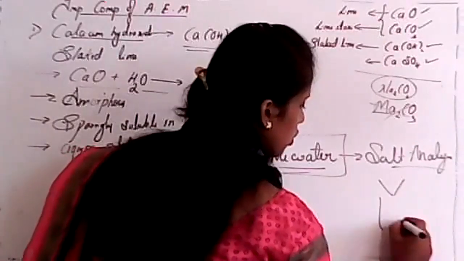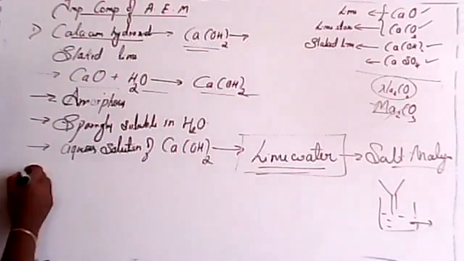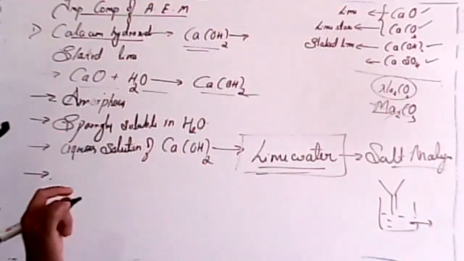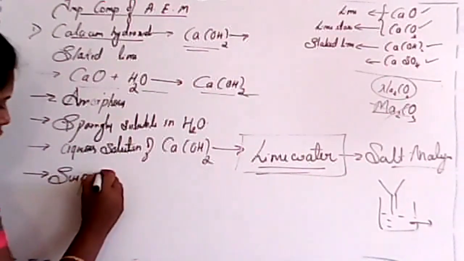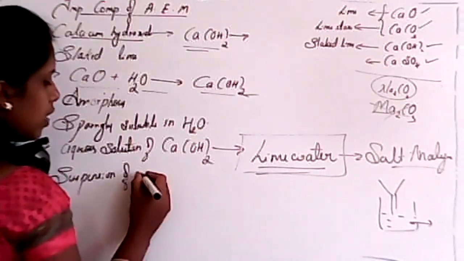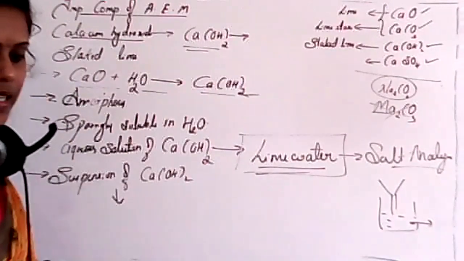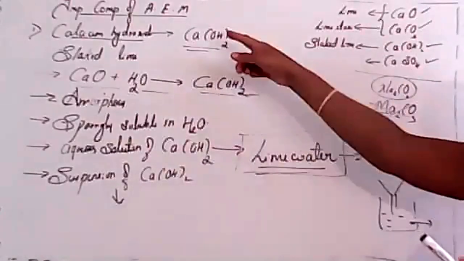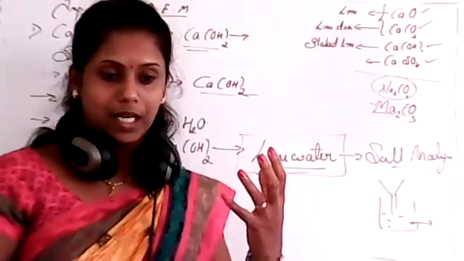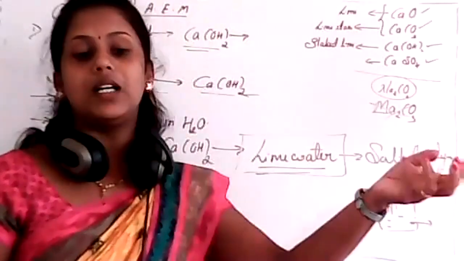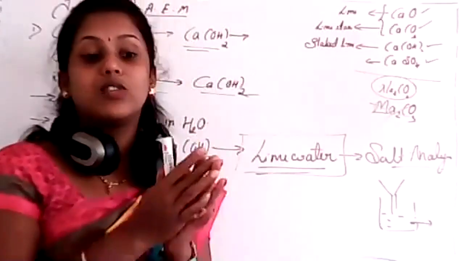When you filter the solution, the filtrate is lime water. And the next one: suspension of slaked lime. Very important. I'll write here: suspension of calcium hydroxide, that is the slaked lime itself, is known as, any idea students? See, here three words come. First one is slaked lime, next one is lime water, and third one, as I already told, it is insoluble, that means solubility is less. It is not completely soluble, it is half done, isn't it? And that solution is heterogeneous, not a homogeneous solution.